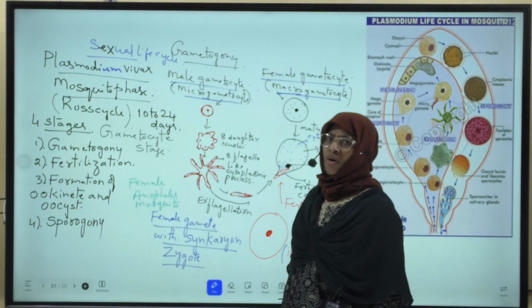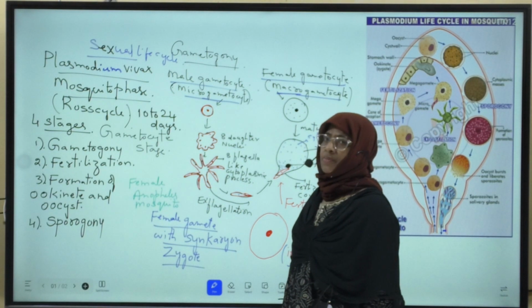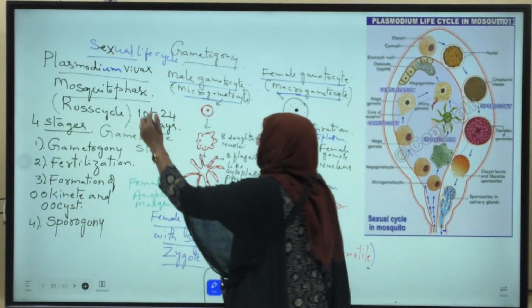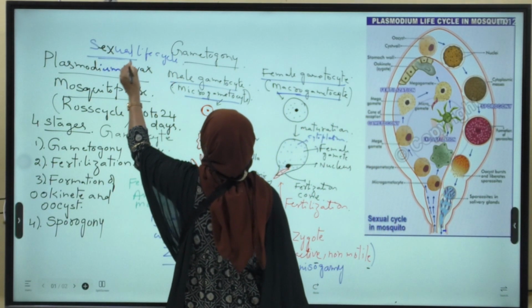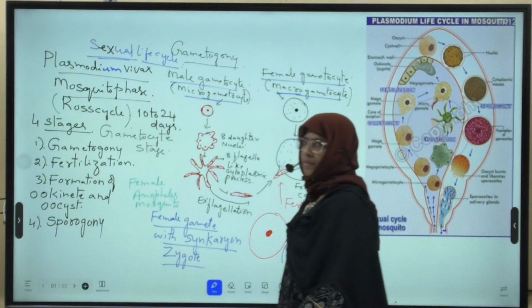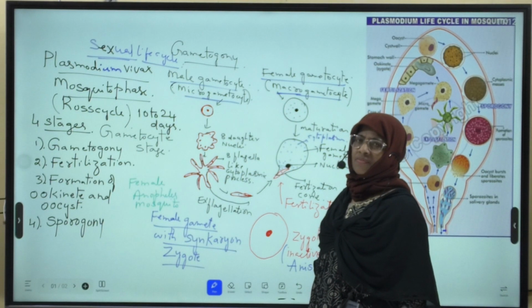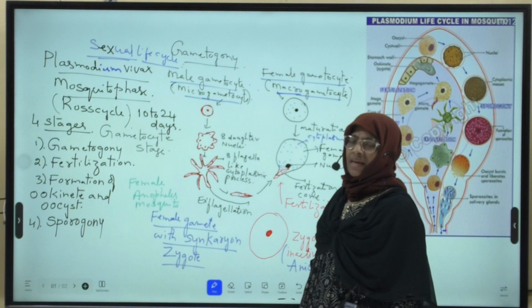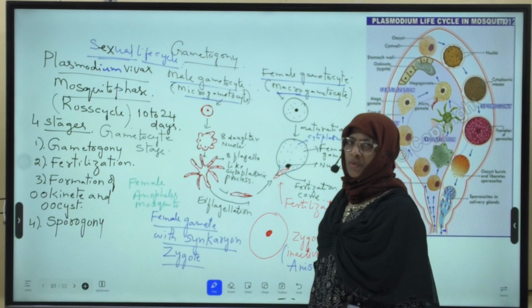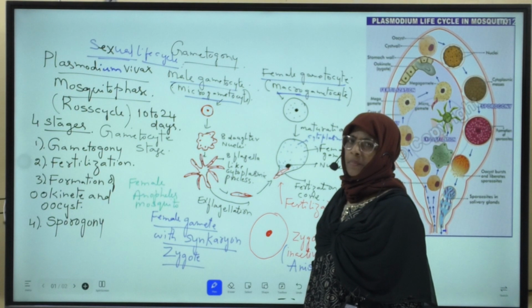In the female Anopheles mosquito, Plasmodium undergoes its sexual life cycle. In the previous class, we discussed the asexual life cycle of Plasmodium in human beings.